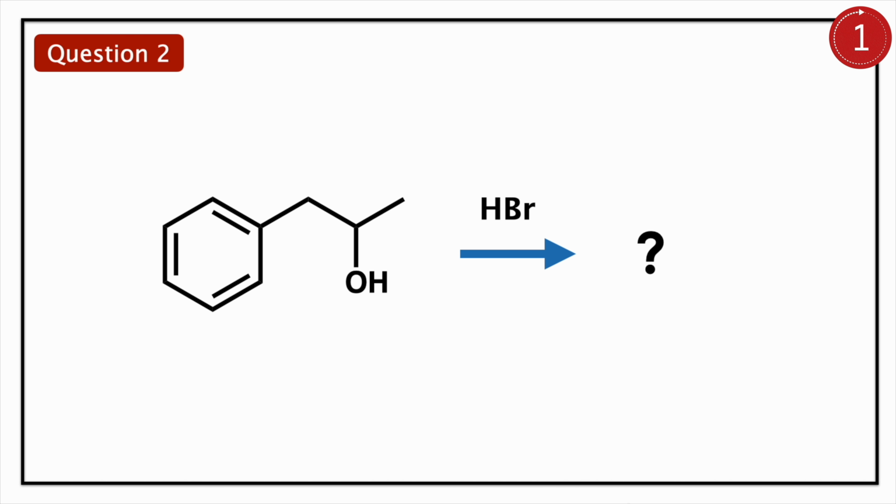Then the next question. Here you have benzene. On the side chain you have an alcohol. You are using HBr. You should find what will be the final product.